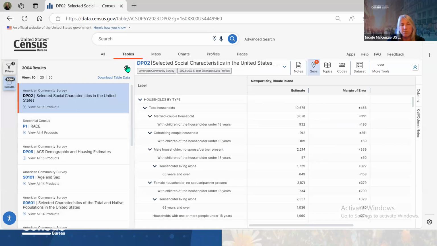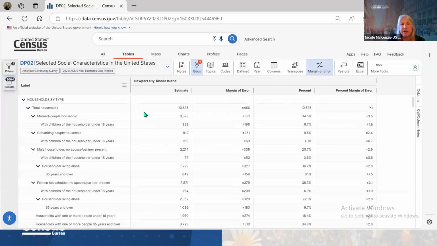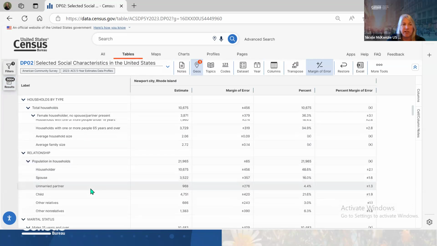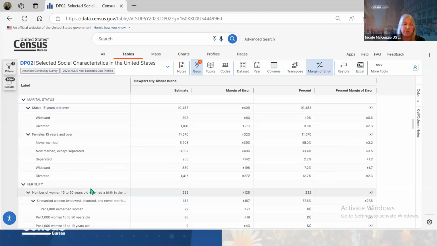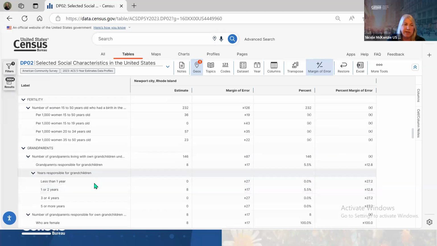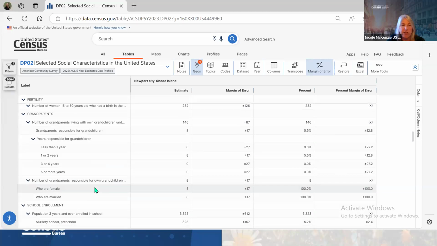When you're in it, it will bring up the table. This is the information from the social characteristics table, the DP profile. It starts to tell you about households, married couples. There's a lot of information in here: marital status, fertility, grandparents responsible for their grandchildren.